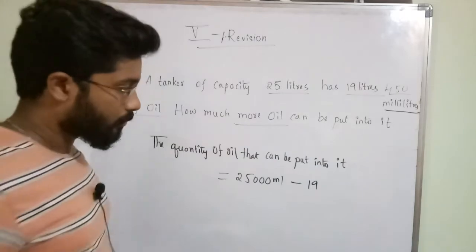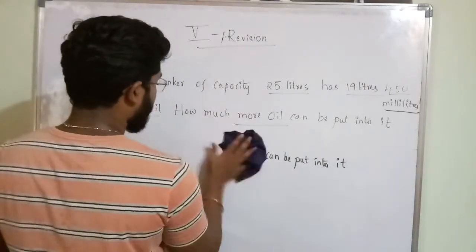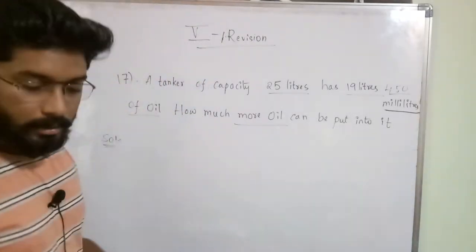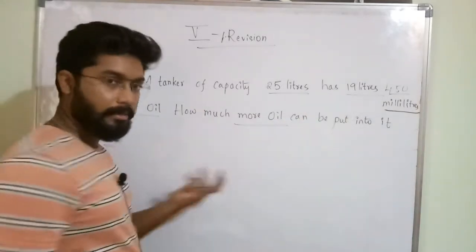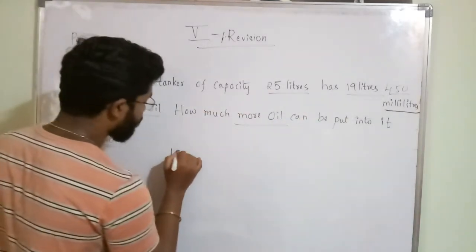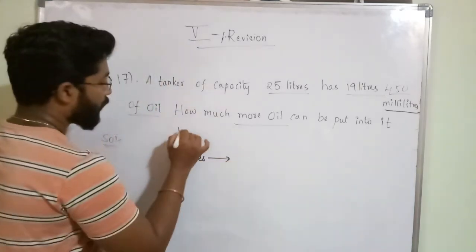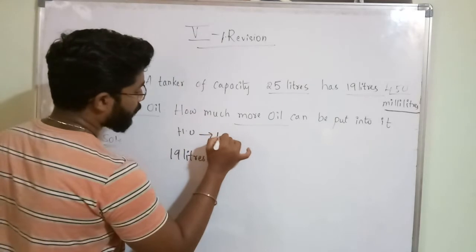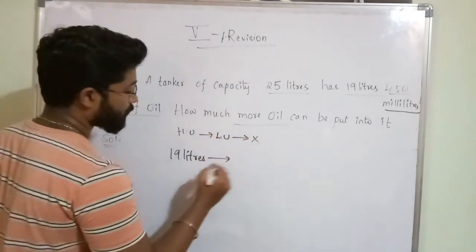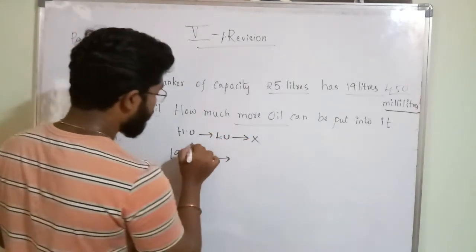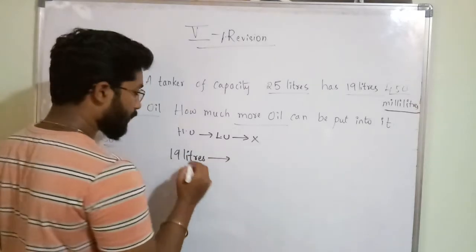Just a minute, I have to convert this also, no? So we have converted 25 liters into ml. So we have to convert 19 liters also. 19 liters can be converted as, so higher unit to lower unit, what do you have to do? You have to do the multiplication. So 19 liters means 1 liter equals how much? 1000 ml. Just now we did, no?